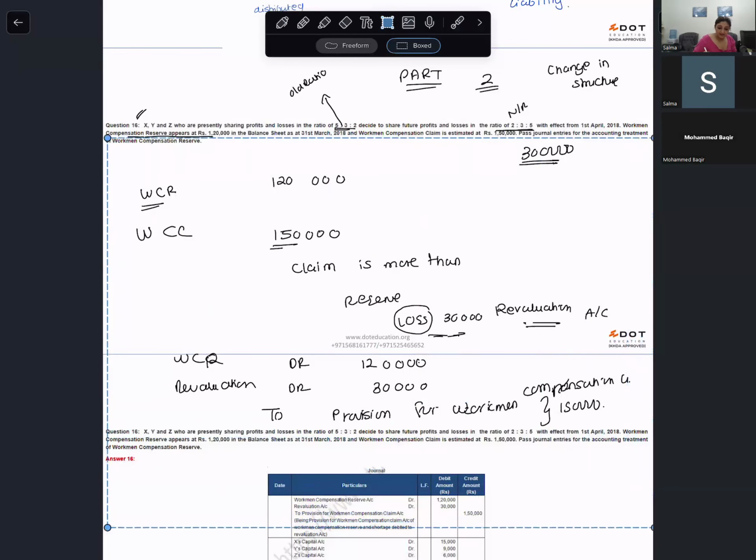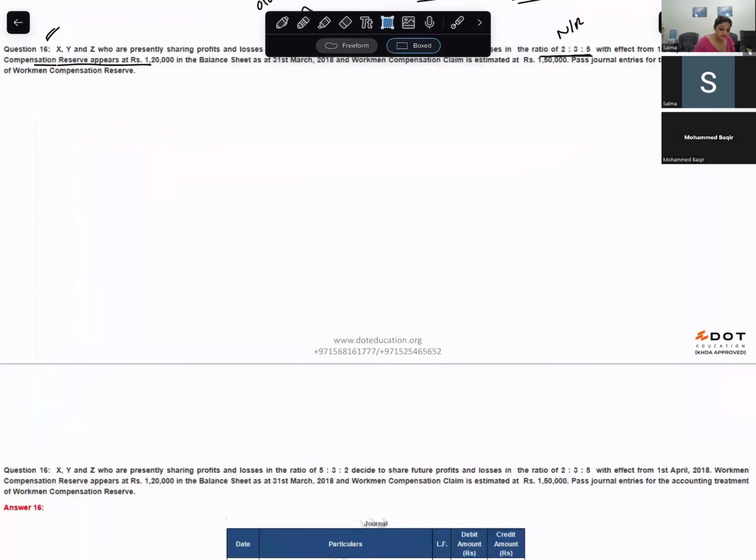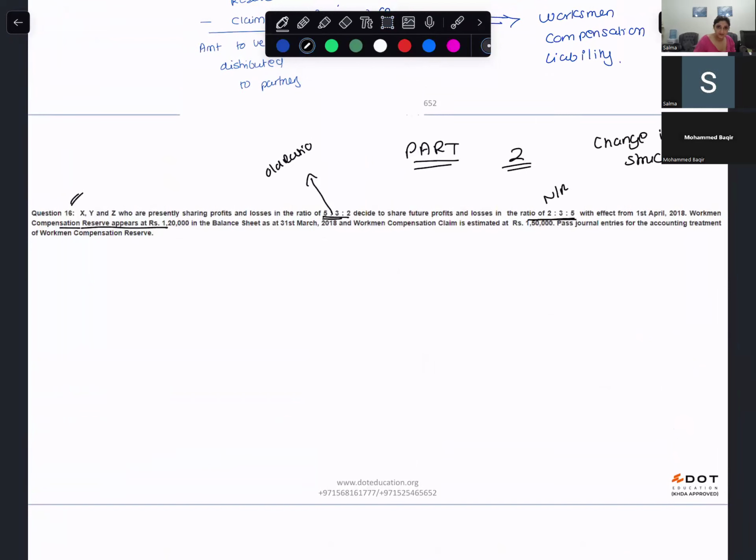So we are doing part two of the change in revaluation reserves. These are further questions that have some claims in them. Over here, we said that the old profit sharing ratio of X, Y, and Z is 5 is to 3 is to 2. The new profit sharing ratio is how much? 2 is to 2 is to 3 is to 5. That means there is a change in structure.